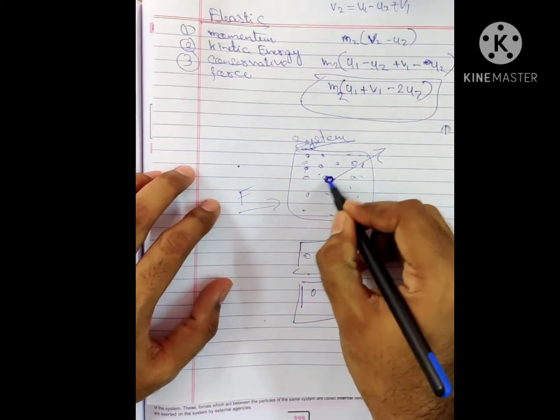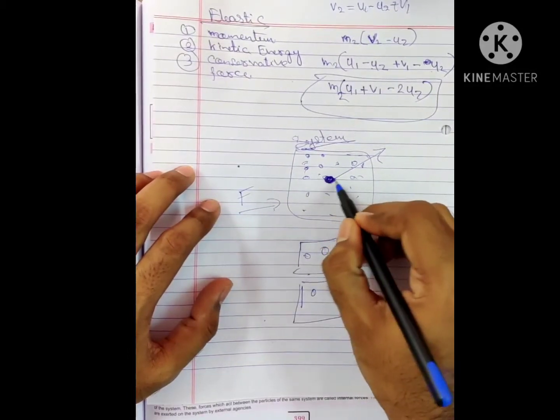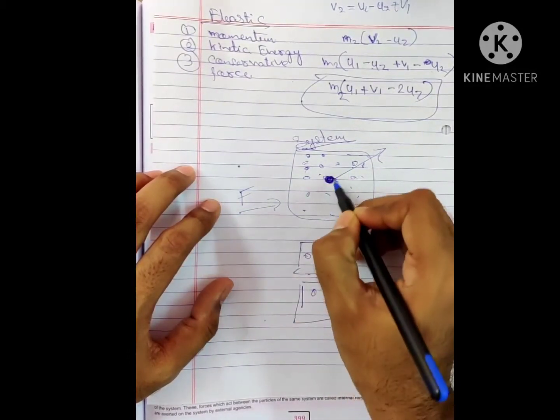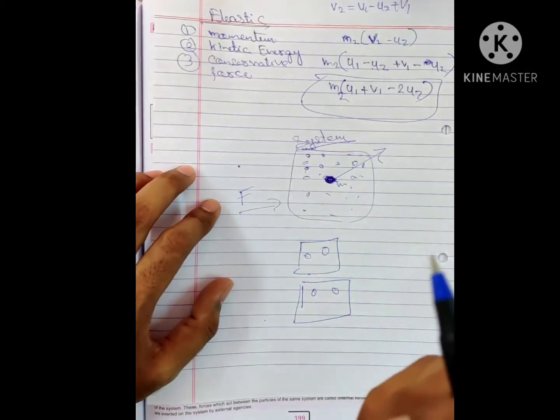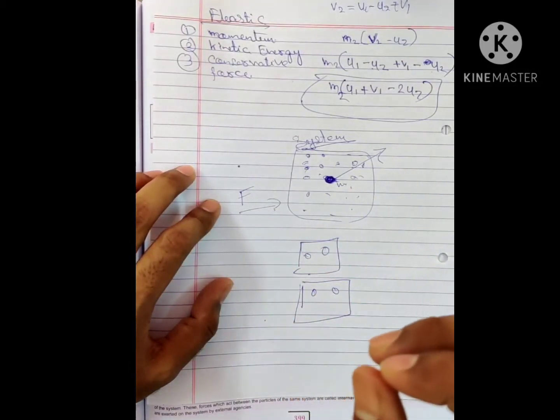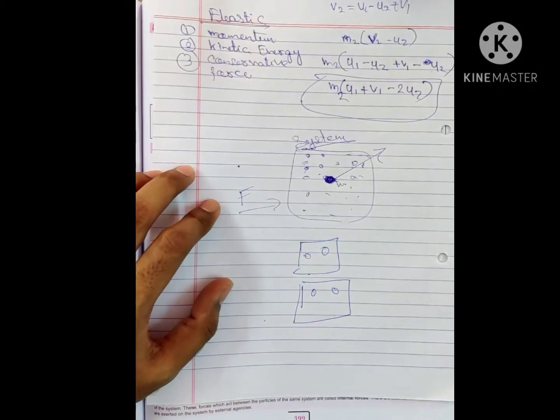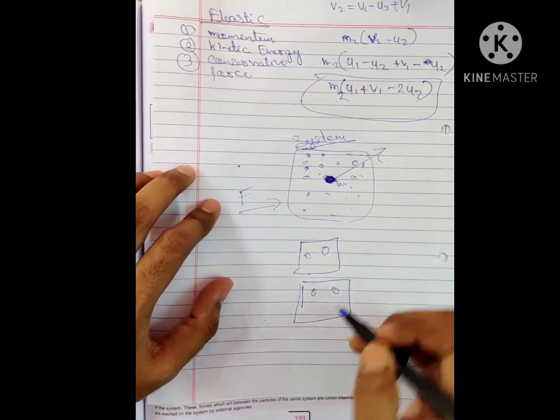So that supposed particle where the whole mass of the body is supposed to be situated is called the center of mass. This is a mathematical creation. We create a center of mass to make our calculations and work easy.